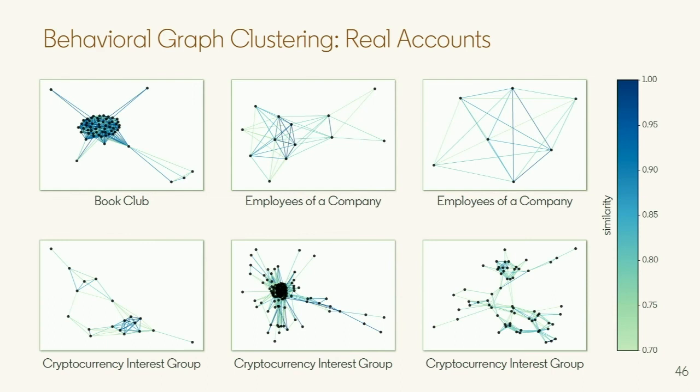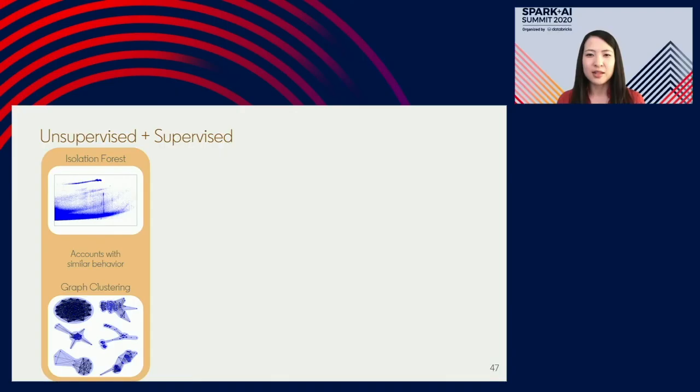Now, these are false positives because they're real accounts, and they're also very behaviorally different and not malicious compared to the stuff on the previous slide. So what this means for us is that graph clustering, as well as isolation forests, what they're guaranteeing is to give us accounts that are behaviorally similar. But these could be fake accounts, or these could be real accounts, such as employees at companies. And so what that means for us is we can't just take the results and take down all these accounts from the platform because there's a mix, there's some false positives.